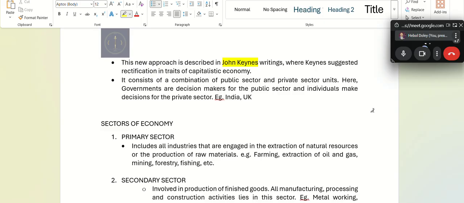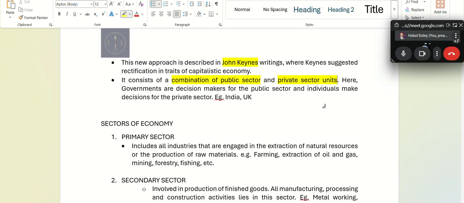He gave this idea that apart from the capitalist economy, why can't we have a combination of public sector as well as private sector? He found out that it is possible that a combination of public, that is the government, and private can also work in terms of bringing a system into the economy.